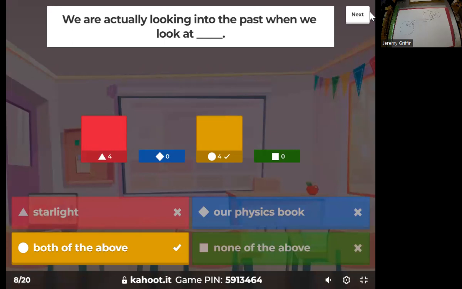Now, starlight would definitely be true. Do you guys know how much time it takes for sunlight to reach the Earth? Yeah, there you go. A little over 8 minutes. So already that's 8 minutes into the past. If the sun exploded, we wouldn't know for 8 minutes, right? The further you look into space, like distant stars many light years away, means you're looking years into the past, right?